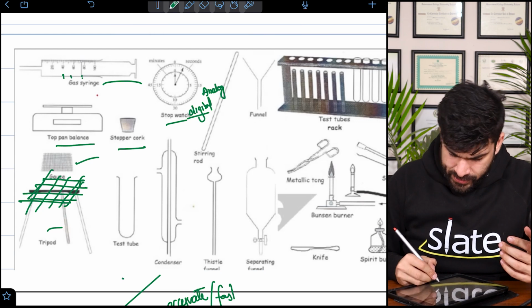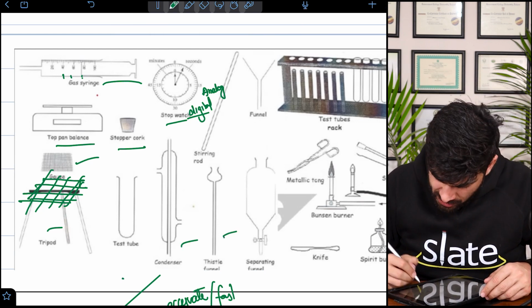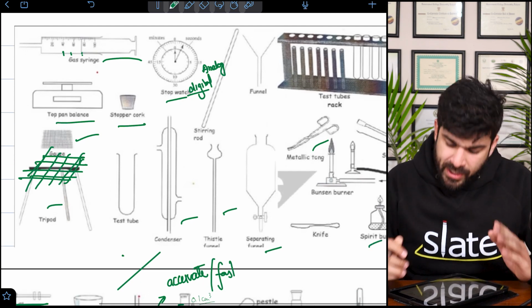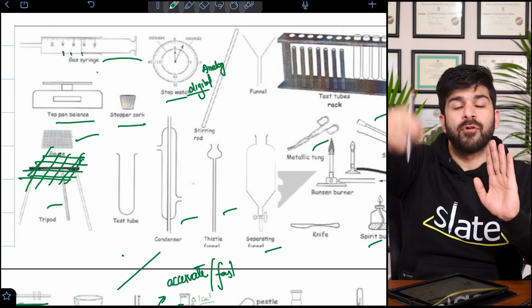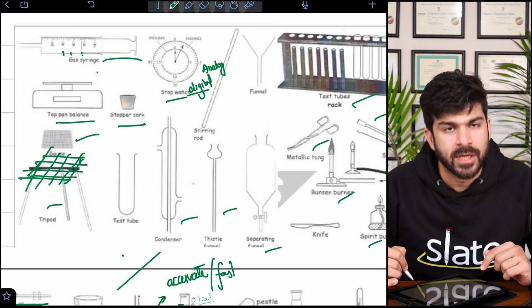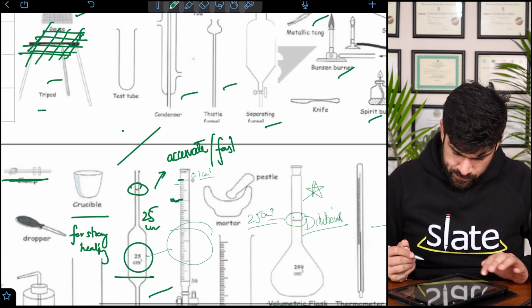Test tube, again, condenser is very important. Thistle funnel is very important in many reactions. Separating funnel, metal tongs, spirit burner for slower ones, spatula for transferring solids, test tube rack, and Bunsen burner. So now an important thing: Bunsen burner is placed under the tripod.